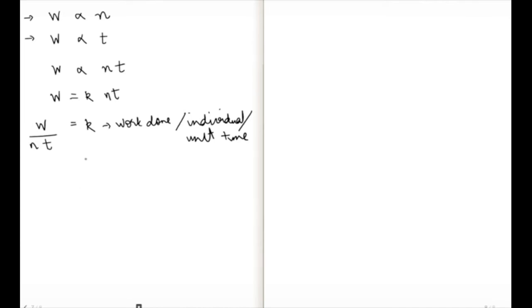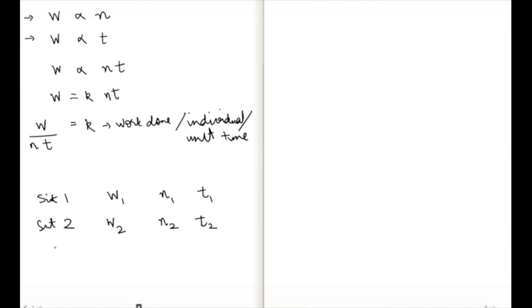Now what does this tell me for my problem solving? This tells me that, let's say there are 2 situations, situation 1 and situation 2. The amount of work done in situation 1 is w1, done by n1 people in t1 time, and in situation 2 the amount of work done is w2, being done by n2 people in t2 time.